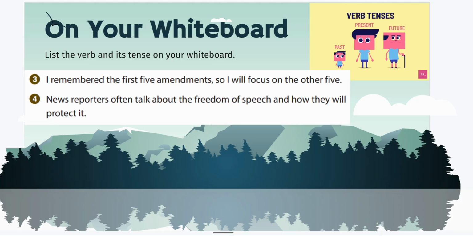Now our next 2 sets of sentences. I remembered the first 5 amendments, so I will focus on the other 5. News reporters often talk about the freedom of speech and how they will protect it. So the first one, write down the verb and the tenses. The second one, write down the verbs and the tenses as well.